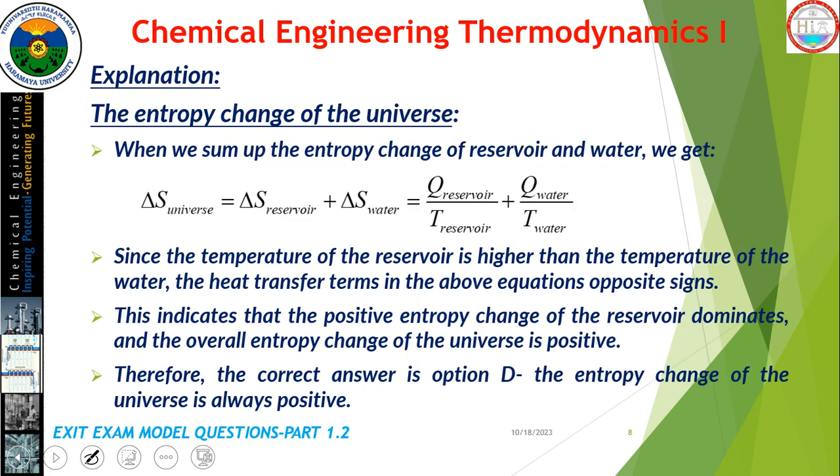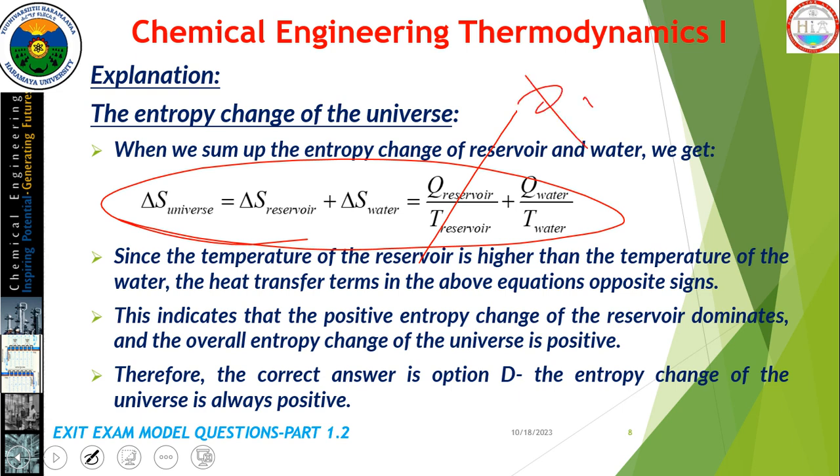When we sum up the entropy change of the reservoir and the water, we get the entropy change of the universe, which is equal to Q reservoir divided by T reservoir plus Q water divided by T water. One term is a positive value and the other is a negative value in comparison with the entropy change of the reservoir.